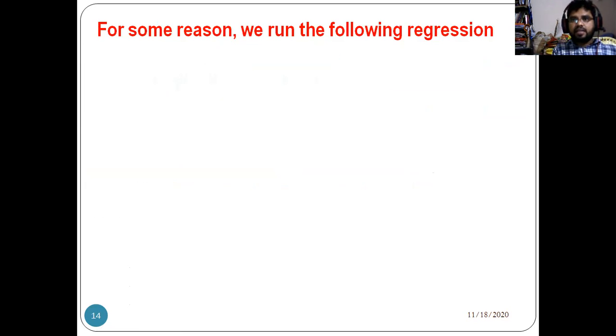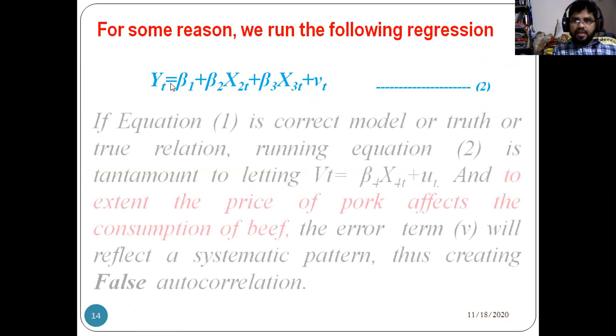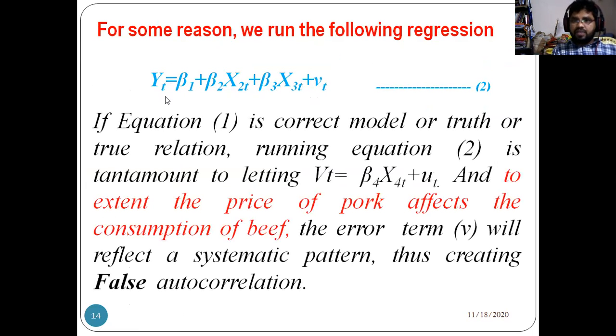Here, if equation 1 is the correct model, the true relation, running equation 2 is tantamount to letting vt equal beta 4 x4t plus ut, to the extent the price of pork affects the consumption of beef.